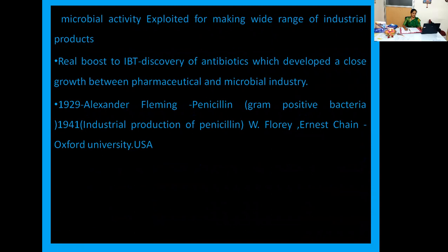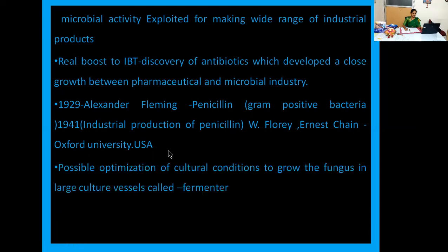And that penicillin is effective against gram-positive bacteria. Okay, in the year 1941, industrial production of penicillin was done by other scientists like W. Florey and Ernest Chain at Oxford University. These scientists optimized the cultural conditions to grow the fungus in larger culture vessels, which were called fermenters. You can think here that for the first time we focused on the fermenter.